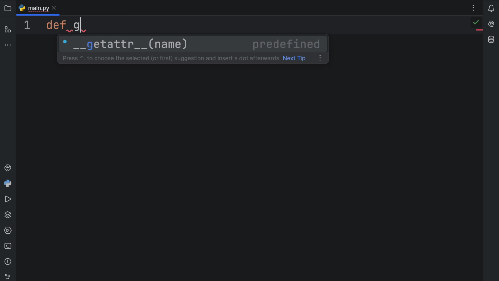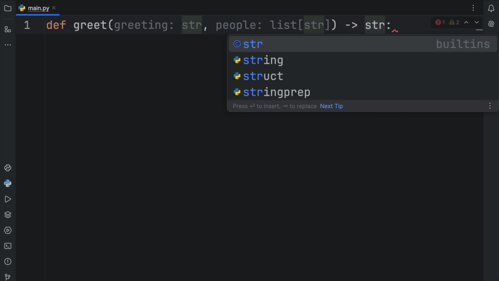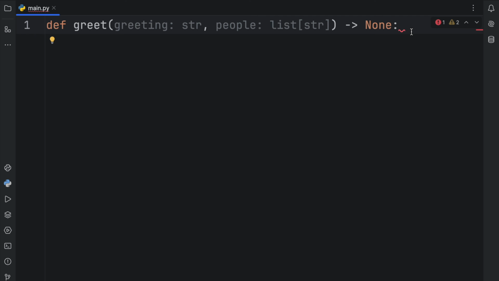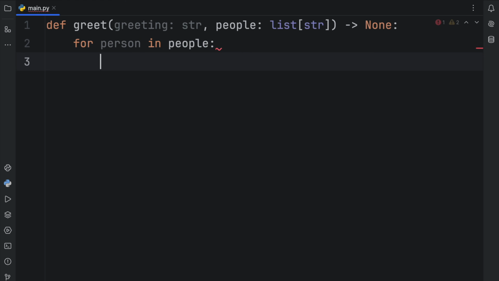So what we're going to do next is create a function called greet. And it's going to take a greeting of type string and some people of type list of string. And we will return none because we are only executing code here. If we're going to return a type, add the return type. Otherwise, we're just going to specify none. Next, for person in people, we're going to print the greeting, comma, person, exclamation mark.